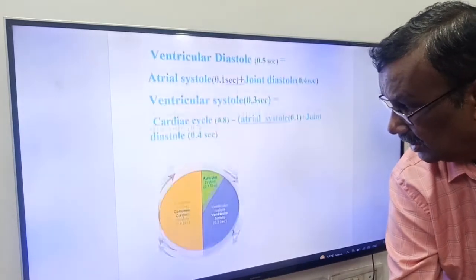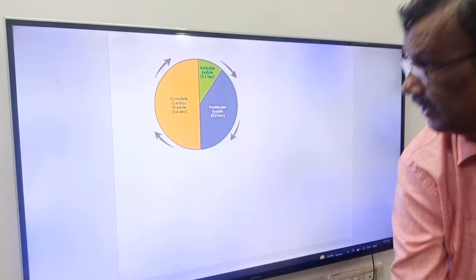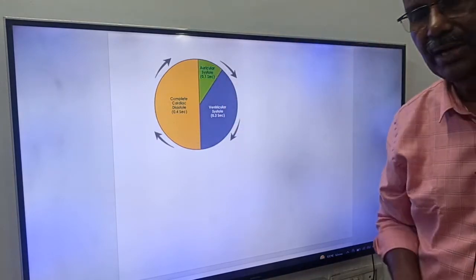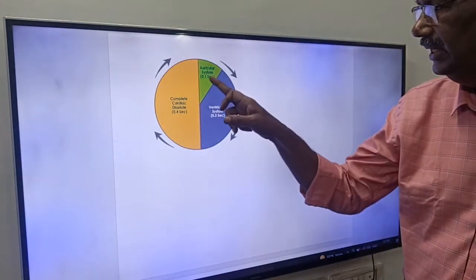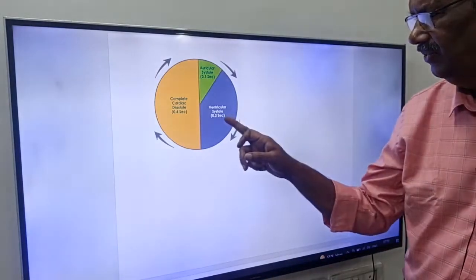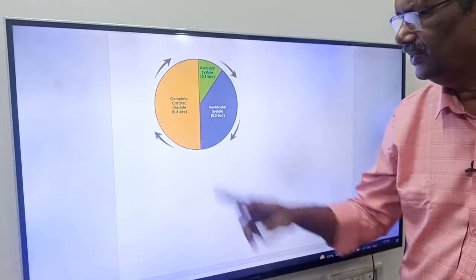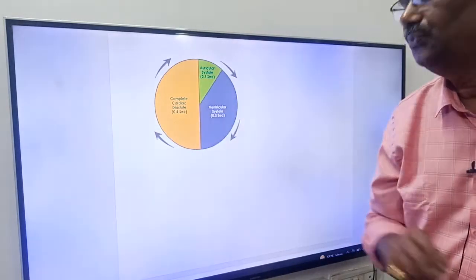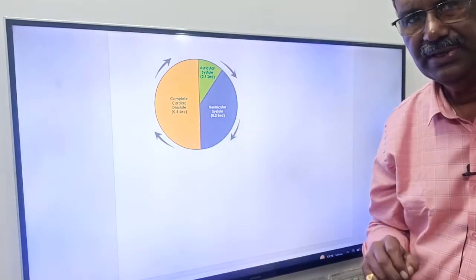Okay, friends. Now you see here, friends, this is the complete cardiac cycle. See, friends, here auricular systole or atrial systole is 0.1 seconds, ventricular systole is 0.3 seconds, joint diastole, friends, what is that? 0.4 seconds.